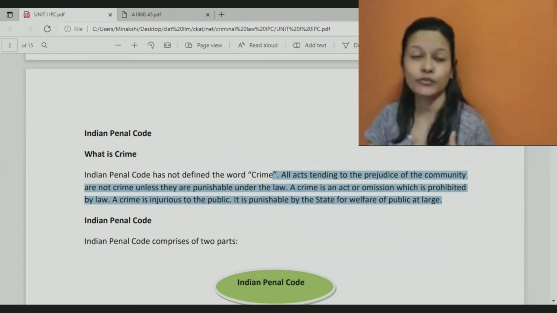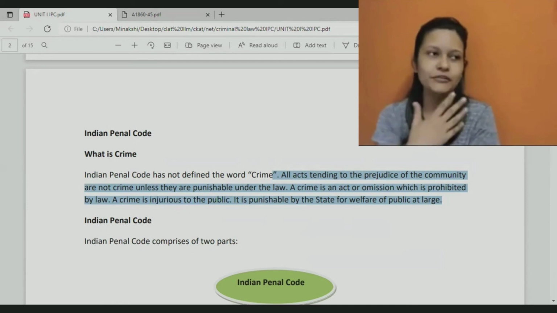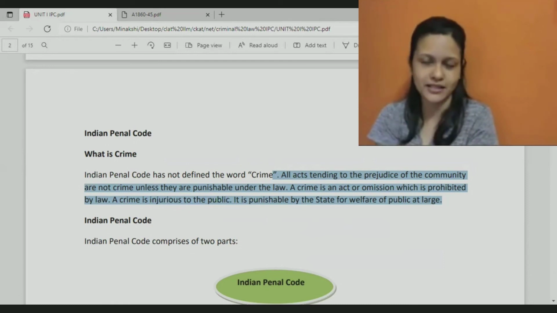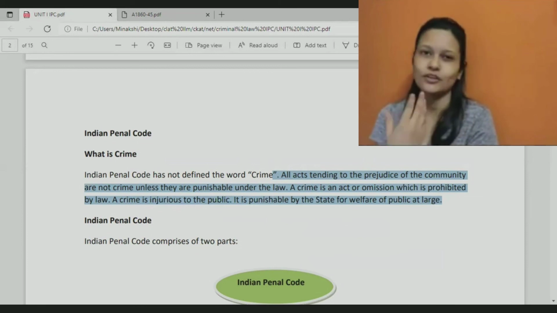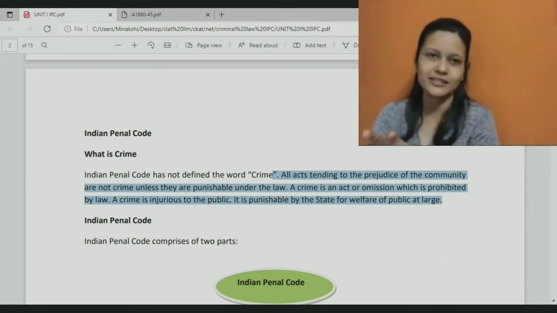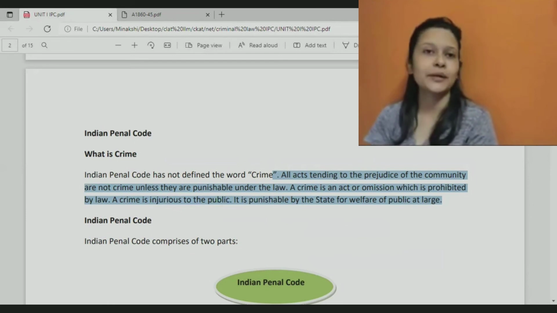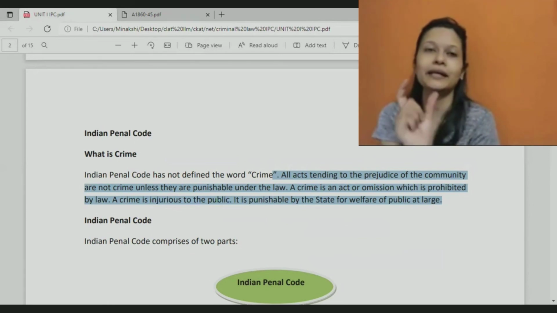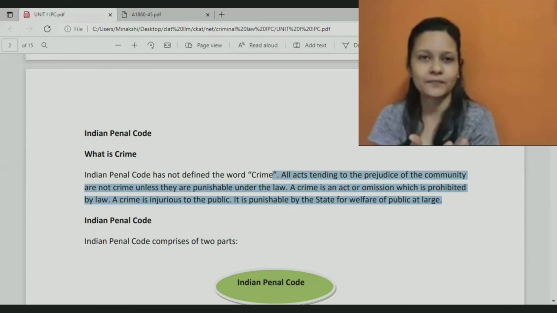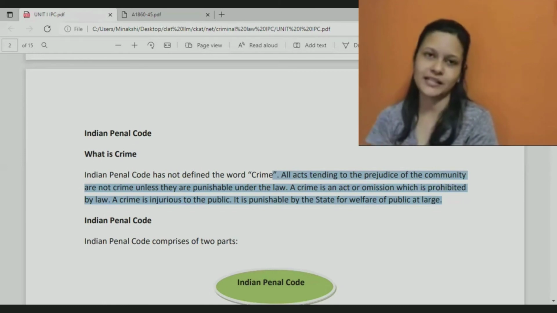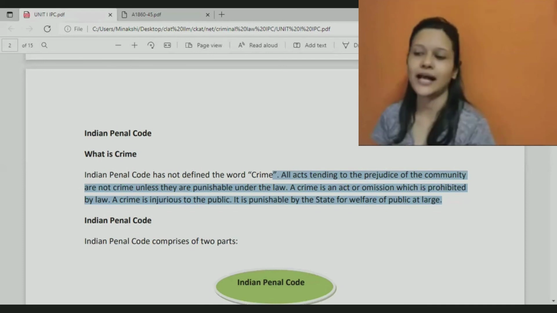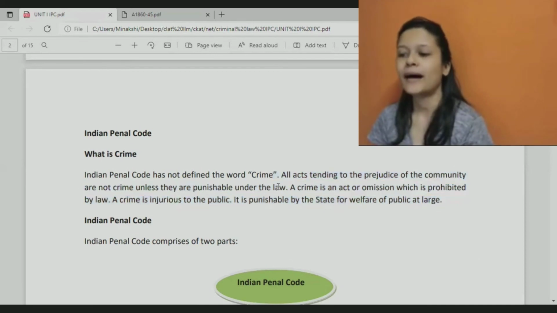Like during COVID-19, there were so many laws being made applicable that if you are roaming outside without wearing a mask, you will be fined 500 rupees or 2000 rupees, depending on which state you are living. That also is nothing but a law because it was applicable in that moment. Roaming outside without wearing a helmet is a crime, right? Riding a vehicle without wearing helmet is a crime. Then driving a vehicle without wearing the seat belt is a crime. Why those are crimes? Because they are punishable under the law.